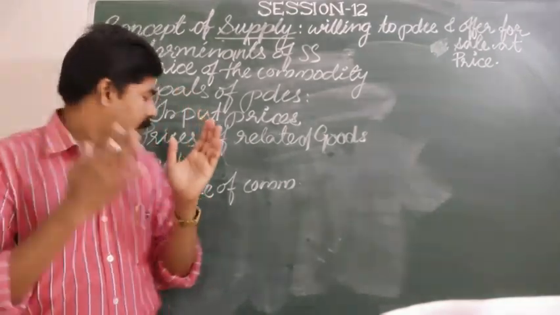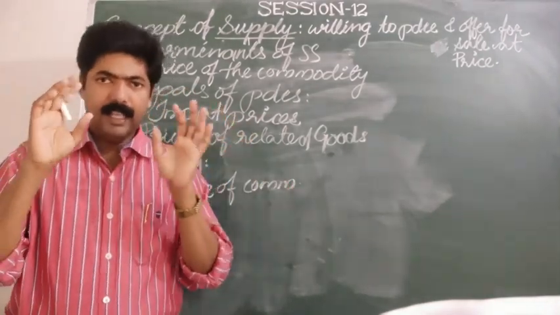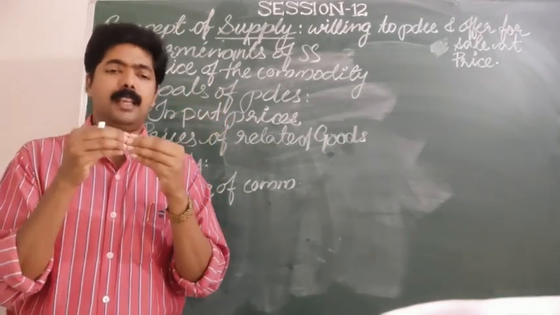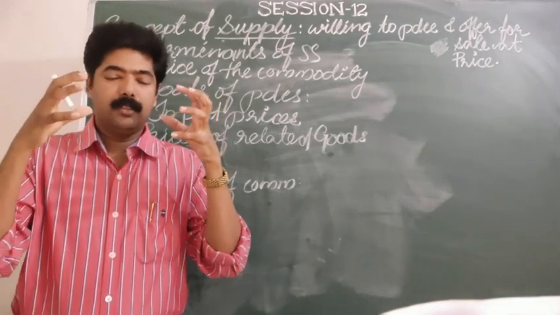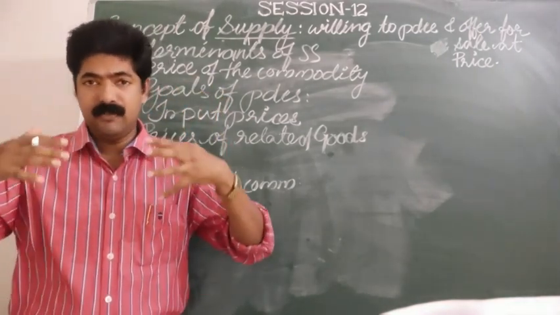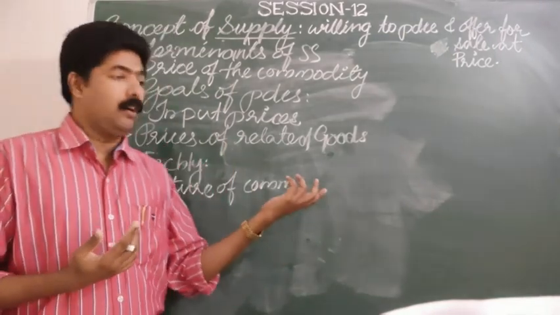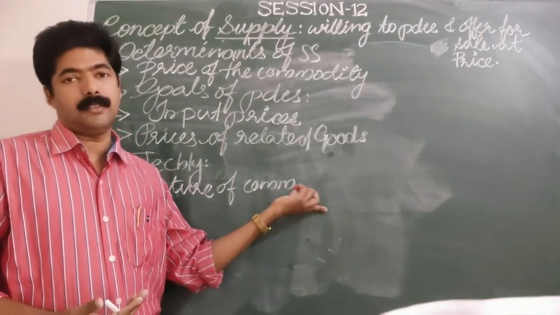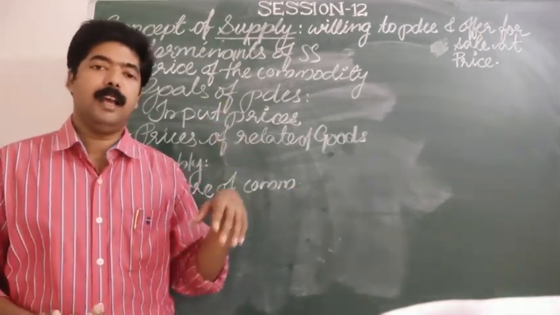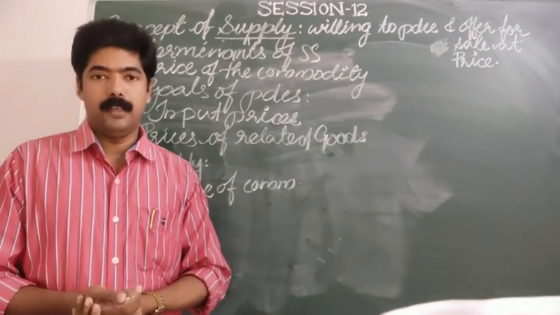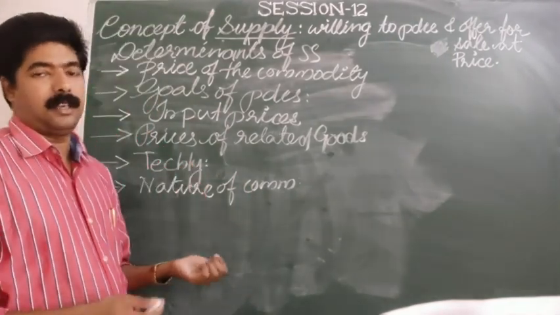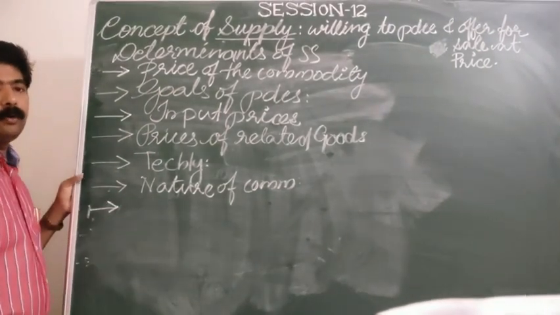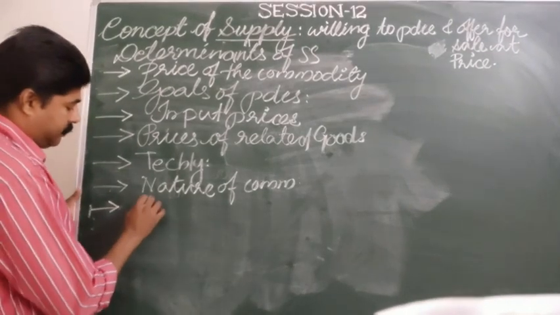So regarding the nature of the commodity, we must be aware of the competition among the producers, and what type of tendency exists in the market for that particular output. According to that, the firms are likely to produce and maximize their profit by creating more and more goods and services in the economy. Then we move to the next determinant: policy of taxation and subsidy.